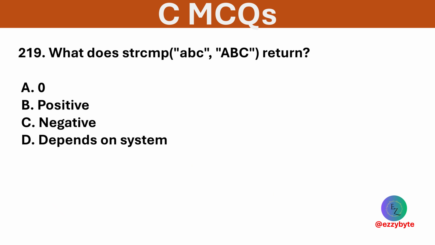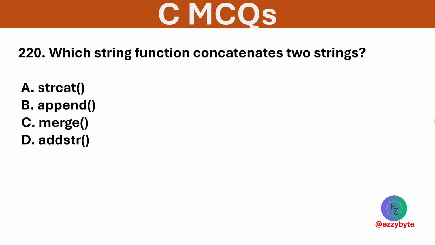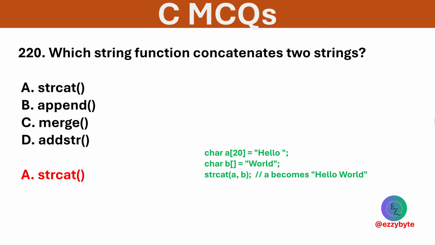What does the code return? Options are 0, positive, negative, and depends on system. Option B is correct. Which string function concatenates two strings? Options are strcat, append, merge, and add string. Option A is correct. strcat appends the second string to the first.